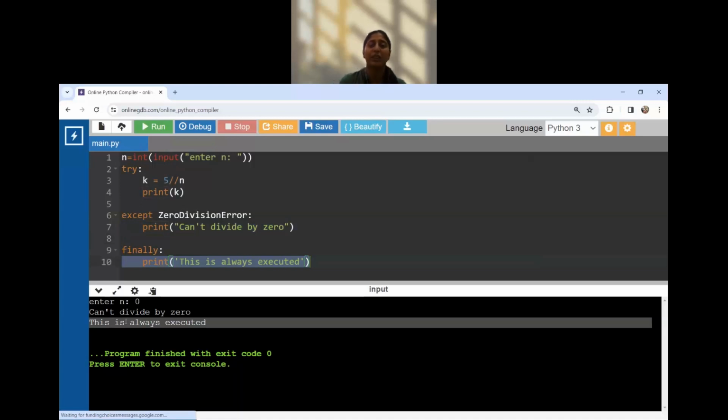In else, there was a condition that if the try is successful, then else will be printed. If the try goes to exception, then else won't be printed. But when I am talking about finally, even if the try is not successful, then also the finally will be executed even after handling the exception. So this is how the finally keyword works.